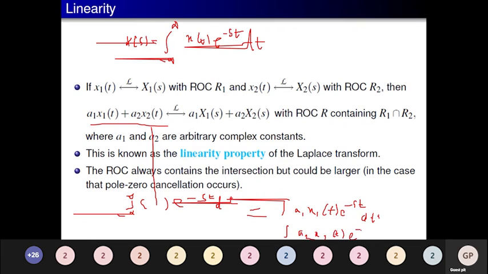Now by looking at the formula itself, we can say this is the X1 of s formula, and this is the X2 of s formula. So the same thing applies here: a1 into X1 of s, a2 into X2 of s.